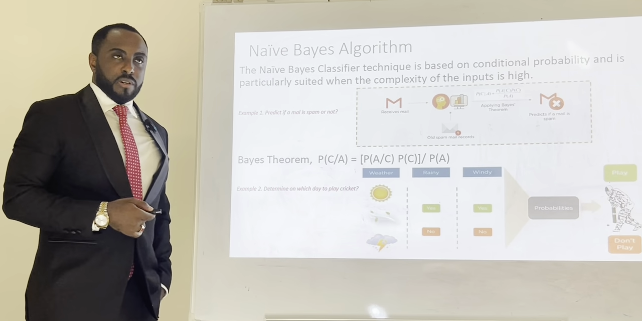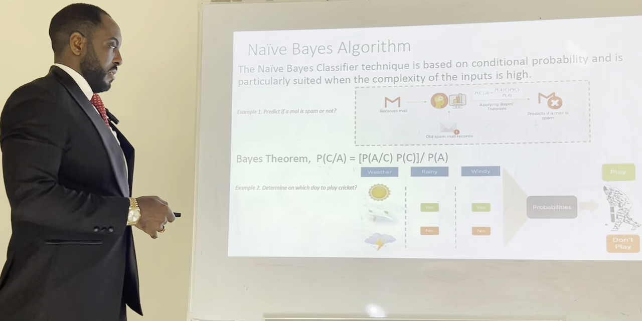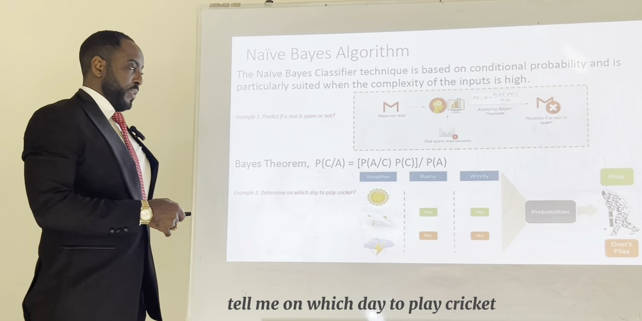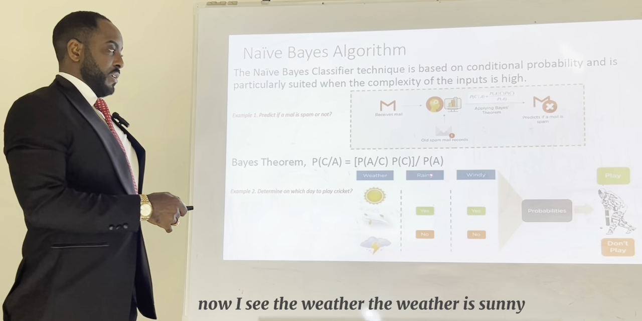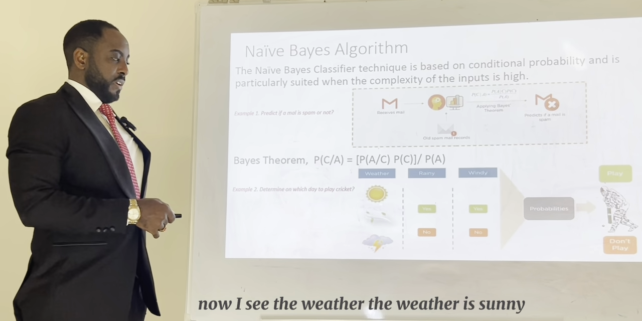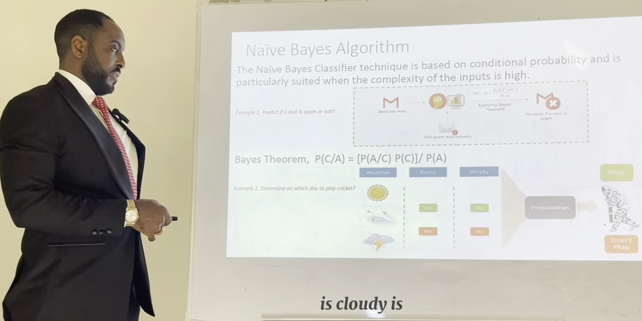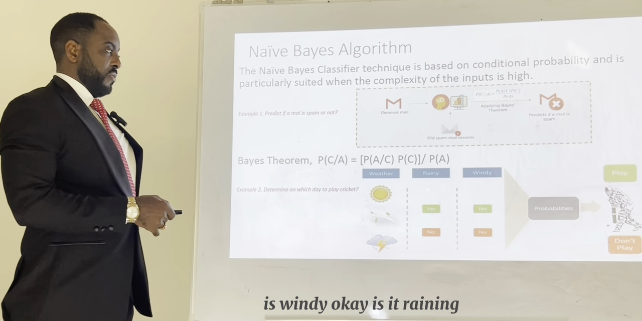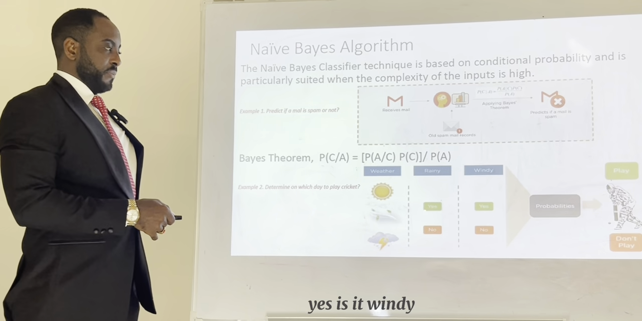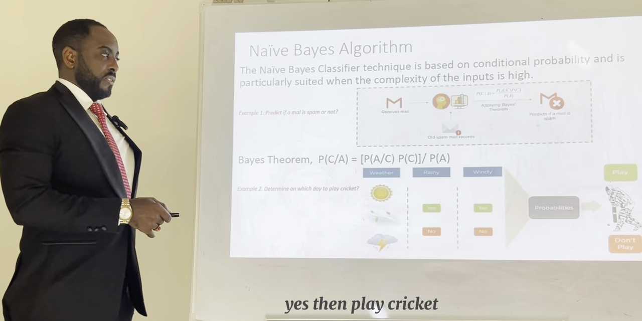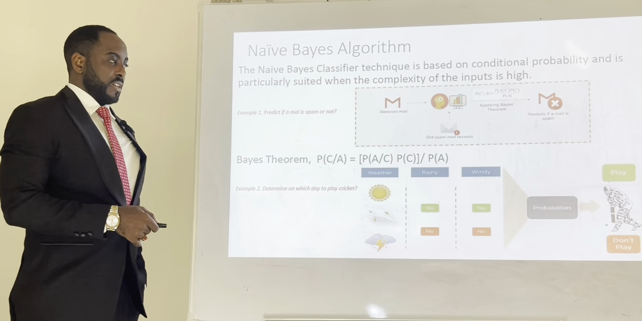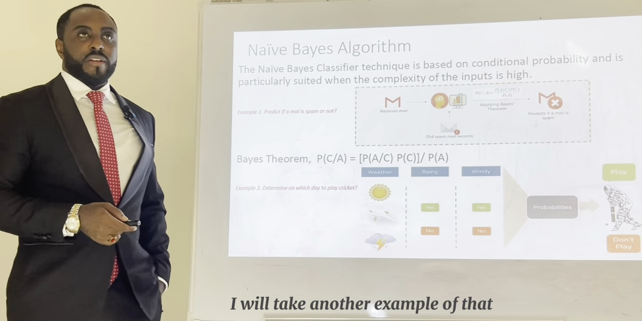Okay, I'll take this one after the other. I have an example: determine on which day to play cricket. Say the weather is sunny, is cloudy, is windy. Is it raining? Yes. Is it windy? Yes. Then play cricket. If I have this as no, don't play cricket. We'll take an example of that.